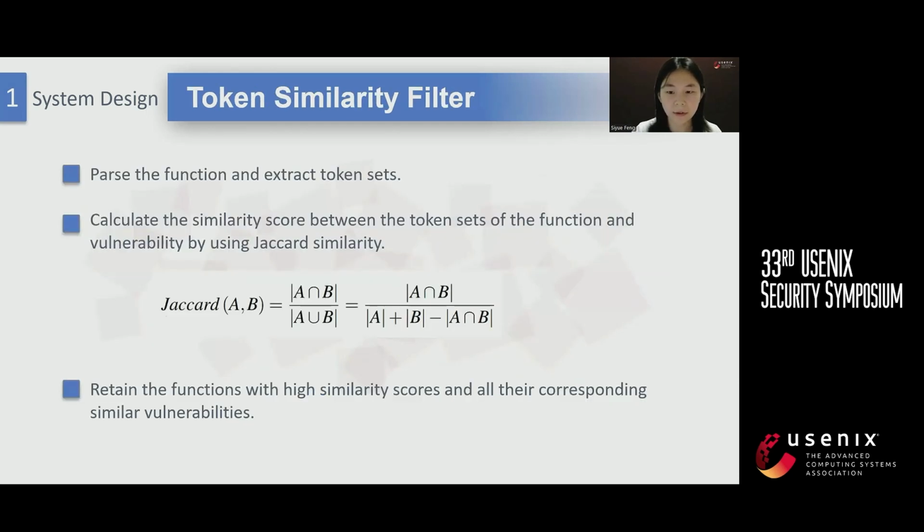At the second filtering stage, we extracted the tokens of functions to consider the lexical information. First, we parse the function and extract token sets. Then we calculate the similarity score between the token sets of the function and the vulnerability by using Jaccard similarity. Finally, we return the functions with high similarity scores and all their corresponding similar vulnerabilities.